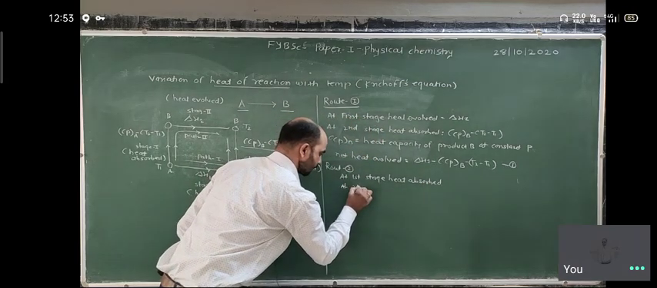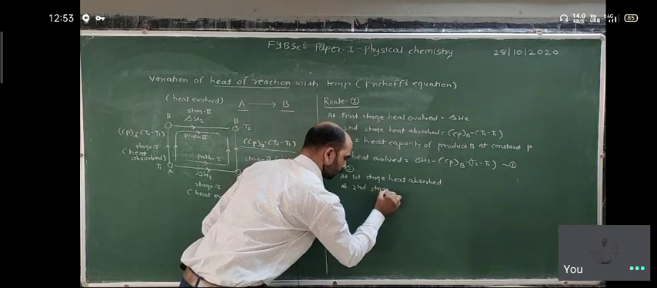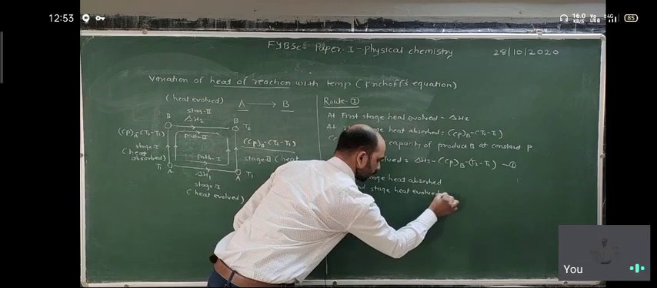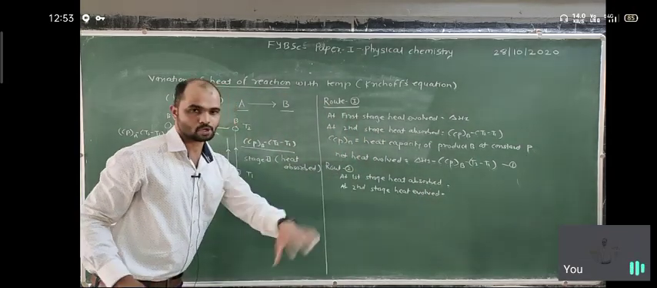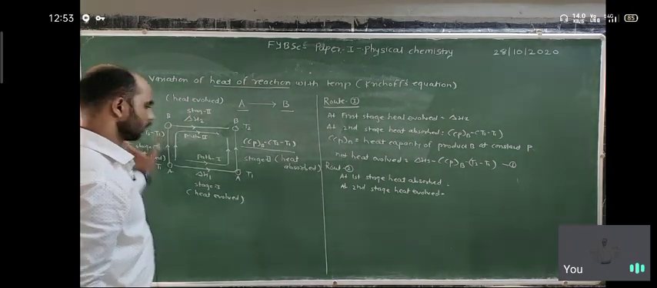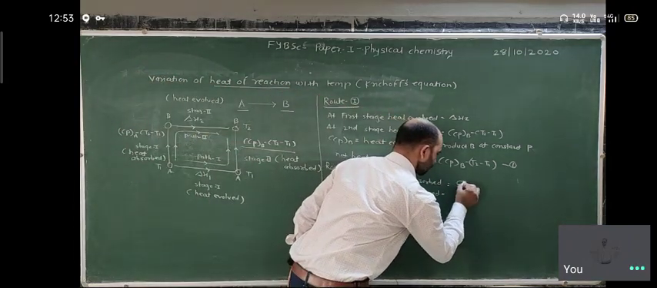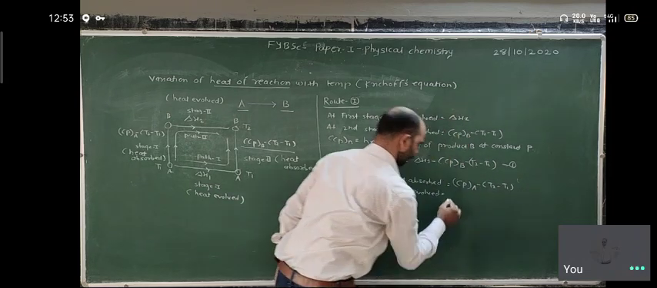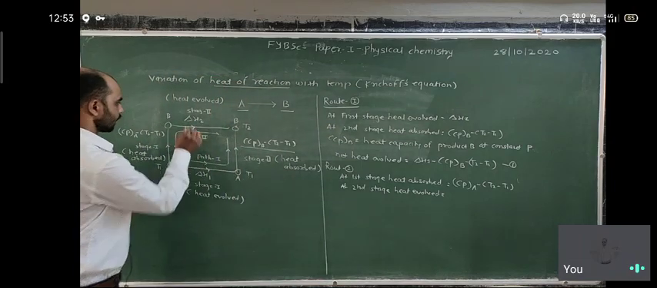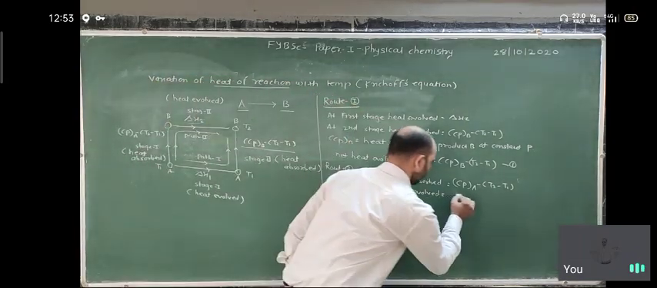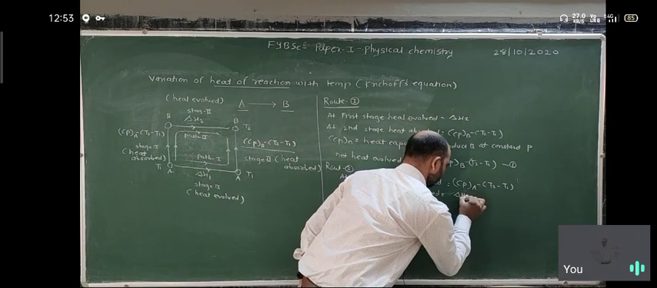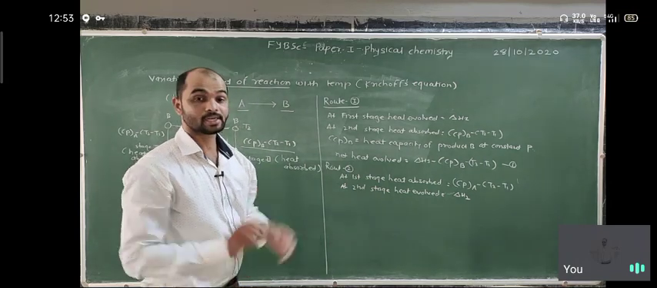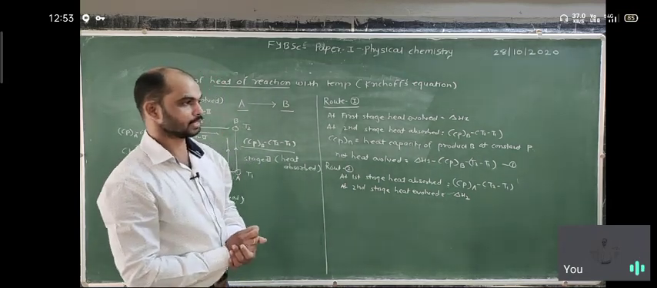At second stage, heat evolved. Okay, so at first stage heat is absorbed. How much? This value is equal to CPA (T2 minus T1). And how much heat is evolved here? There is a delta H2. So here the heat evolved is equal to delta H2. What is CPA? It is the heat capacity of reactant A.